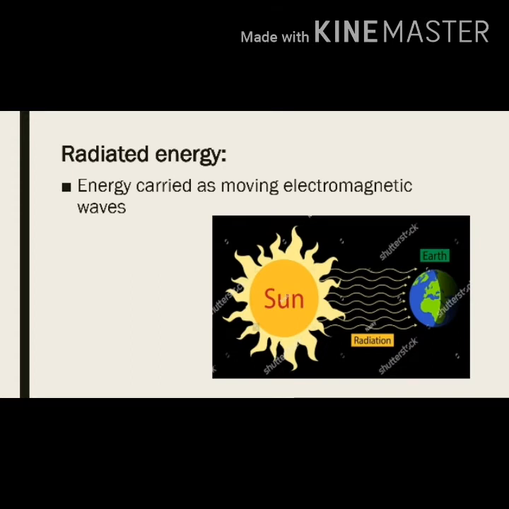Now let's discuss the first type of kinetic energy, that is radiated energy. Transfer of energy without any physical medium is known as radiation. Radiated energy travels as moving electromagnetic waves. Electromagnetic waves are formed when an electric field comes in contact with a magnetic field. There are different types of radiant rays like X-rays, radio rays, infrared rays. These waves can carry energy through space. The rays from the sun also travel as electromagnetic waves towards the earth. So the sun radiates light.